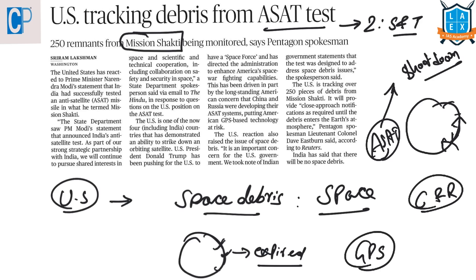So already China and Russia were developing their anti-satellite systems. So the US is worried that it might affect its GPS-based technology satellites. So it is tracking if there is any debris that was left from our anti-satellite test.